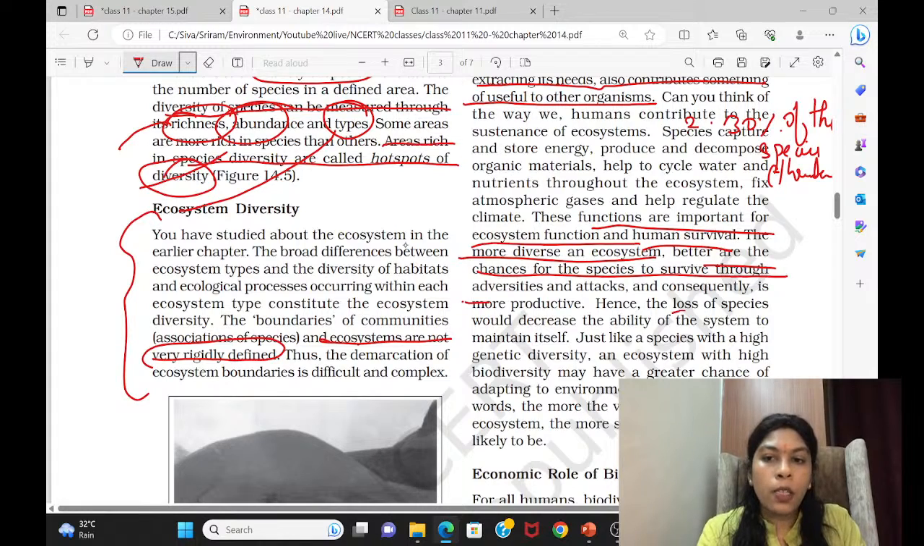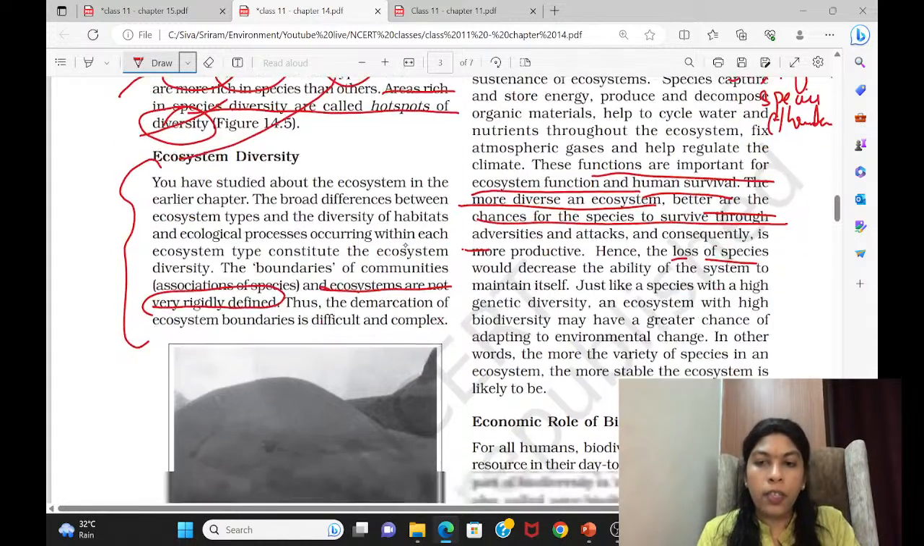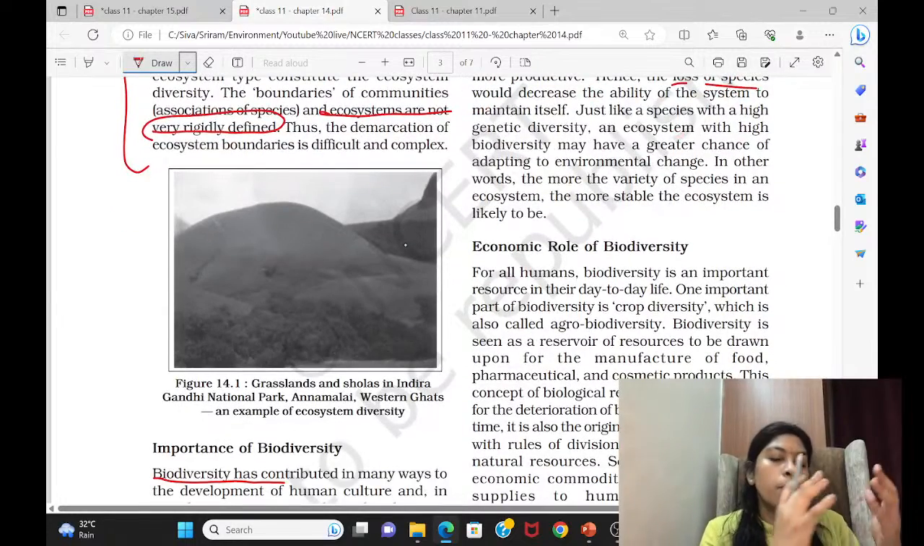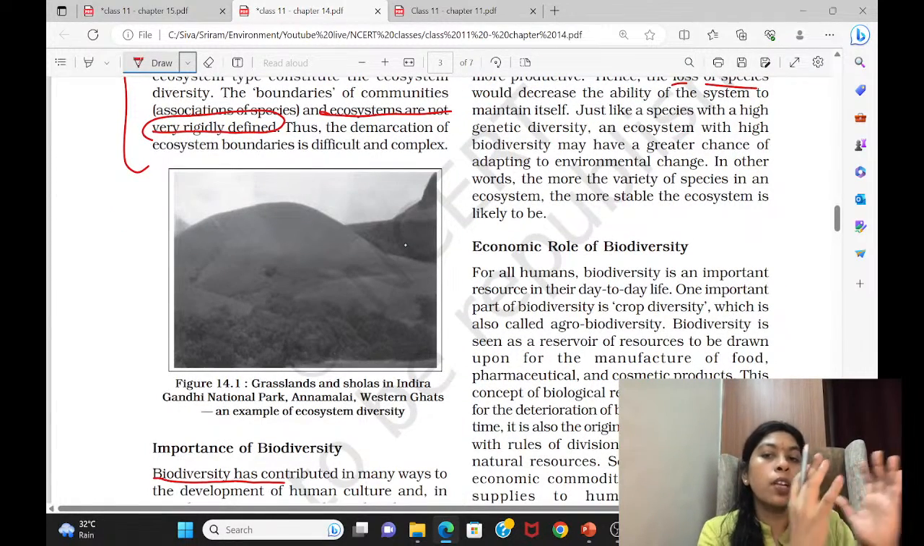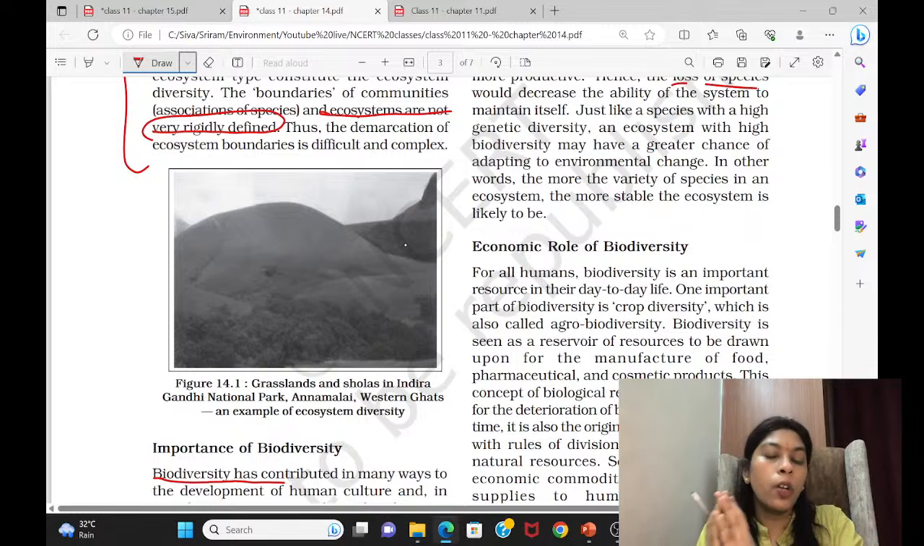And hence, the loss of species. Okay, this and all, they have written some stories here. They have said if the species is diverse, what benefits we are going to see, and if they are not diverse, what we are going to see. That is given here.